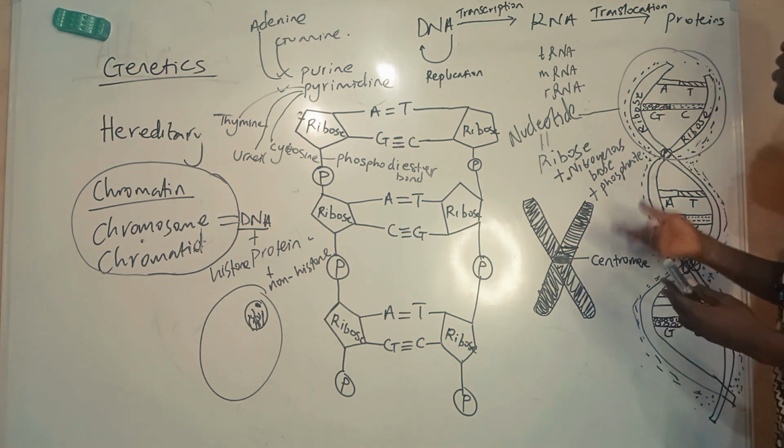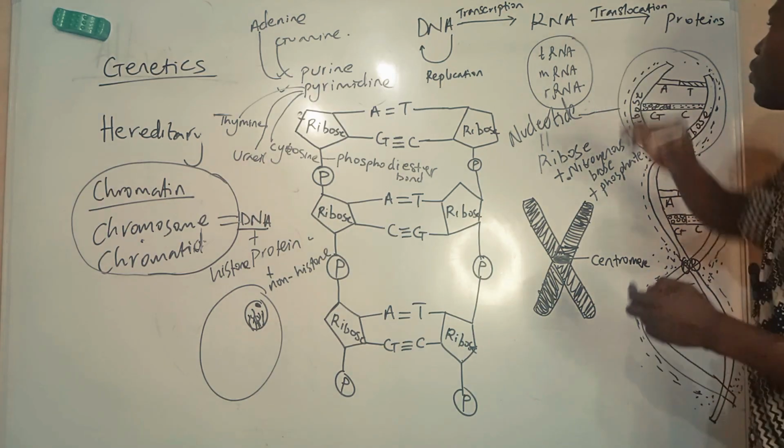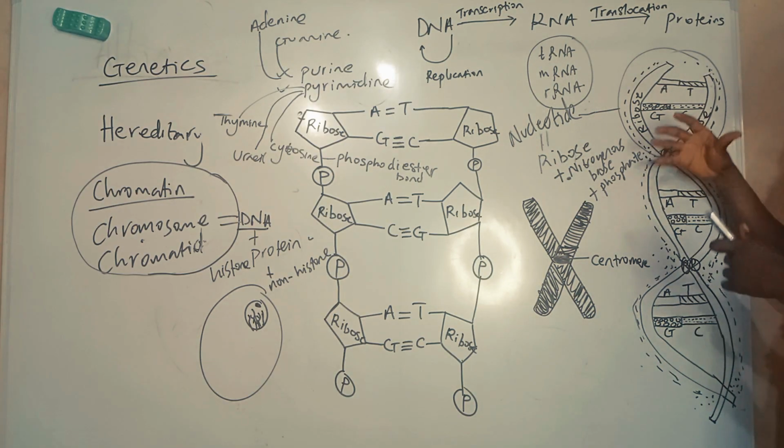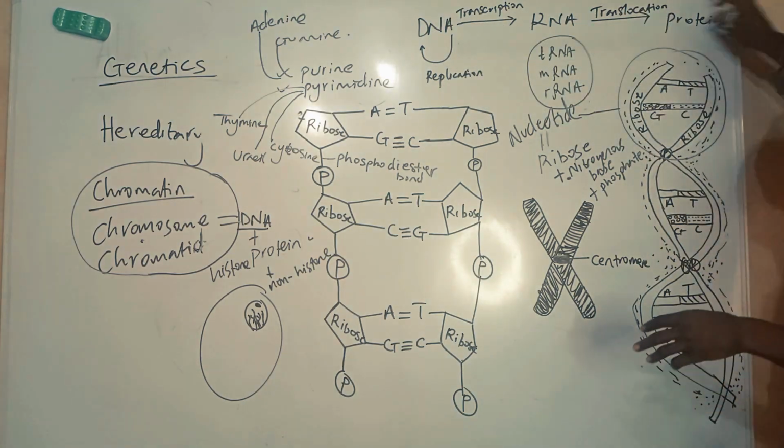So in the next video, I want to look at Mendelian genetics. We have three types of RNA, which I will come and explain later. So this is what we call the central dogma of molecular biology.